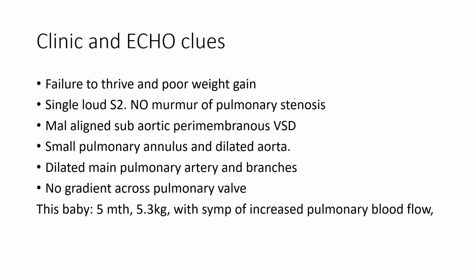There is a large single S2 with no murmur of pulmonary stenosis, malalignment and subaortic VSD, which is classical of TOF, small pulmonary annulus and dilated aorta, and dilated main pulmonary artery and branches. There is no gradient across pulmonary valve. So this baby of 5 months presented with poor weight gain.